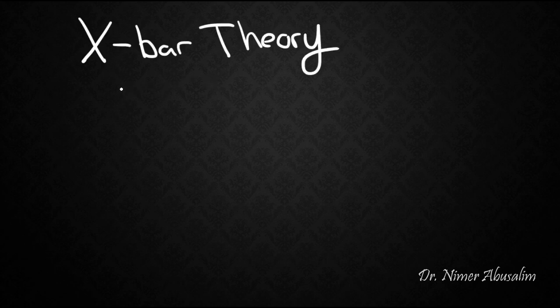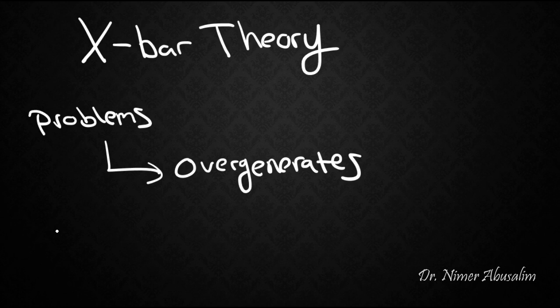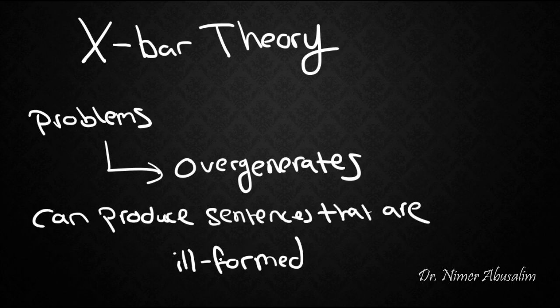In this lecture, we'll look at some problems that we face with X-bar theory as it stands. In particular, we're going to notice that X-bar theory overgenerates. Now, if a theory overgenerates, that means that it can produce sentences that are ill-formed, so sentences that are bad. What do we mean by this?